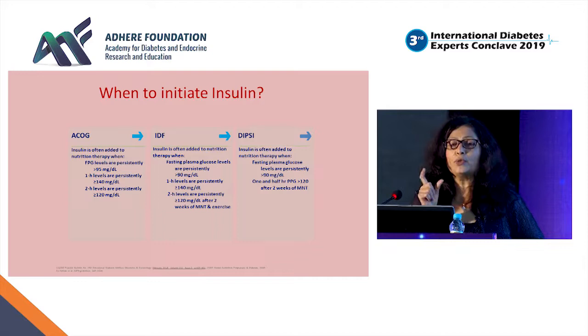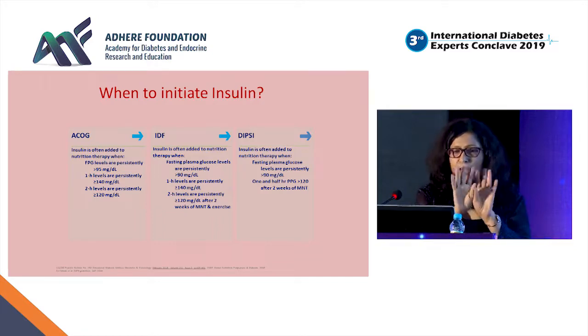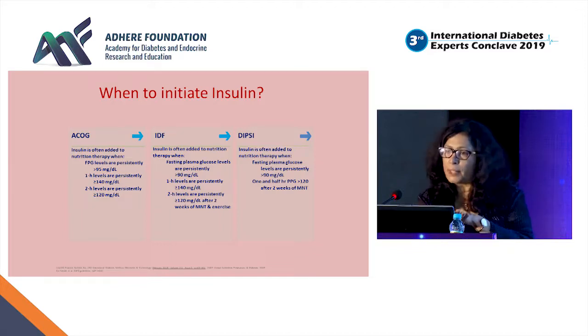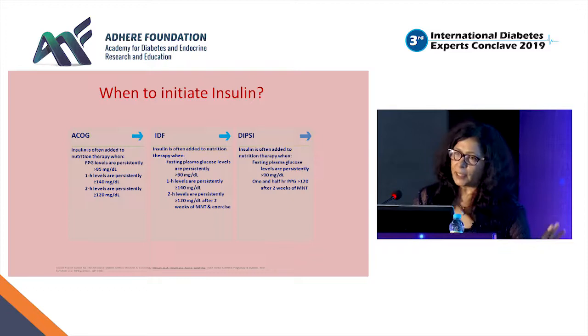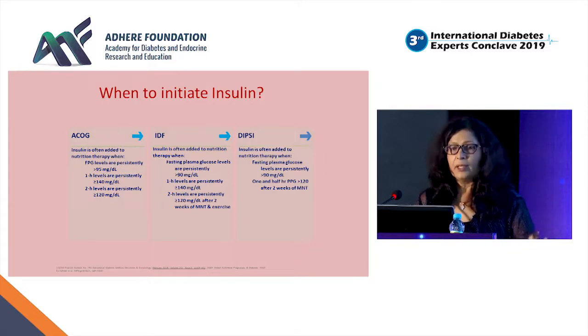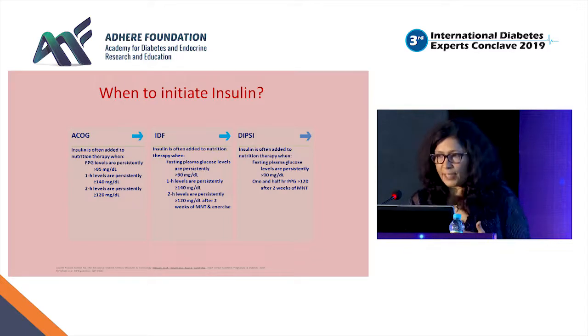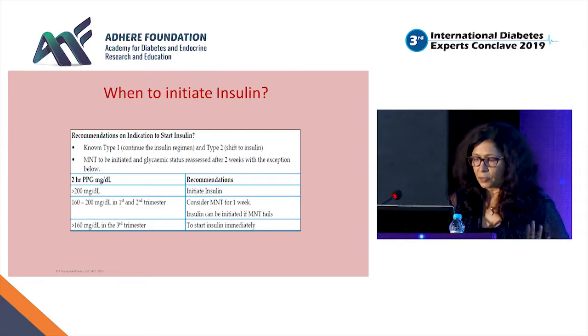Now when to try medical nutrition therapy and wait for diet? If someone is true GDM, second trimester, only the glucose challenge test or GTT is positive, fasting is normal below 90, this is just 160, you wait for MNT. And then start insulin after 1 or 2 weeks. But if the fasting comes more than 110, you start insulin right away.